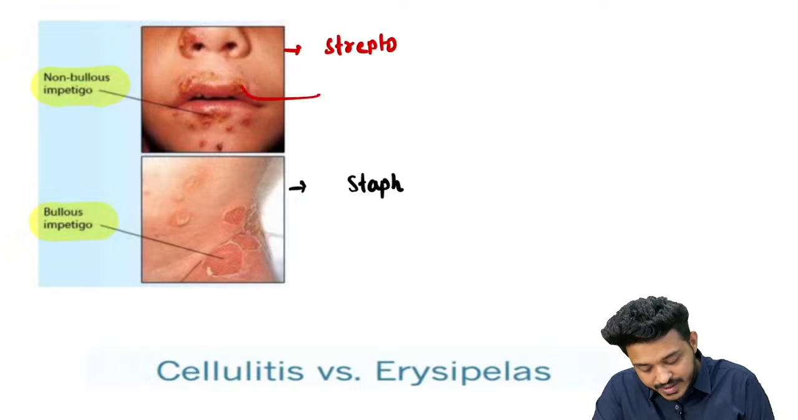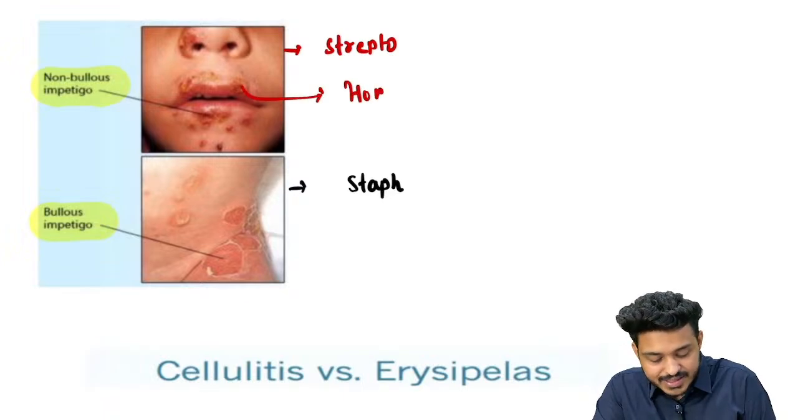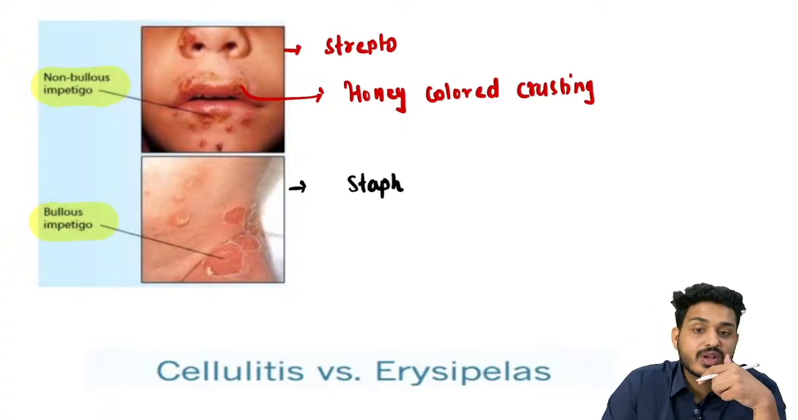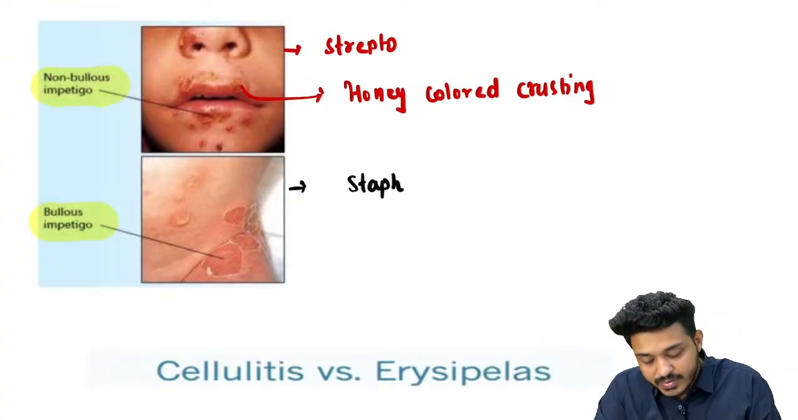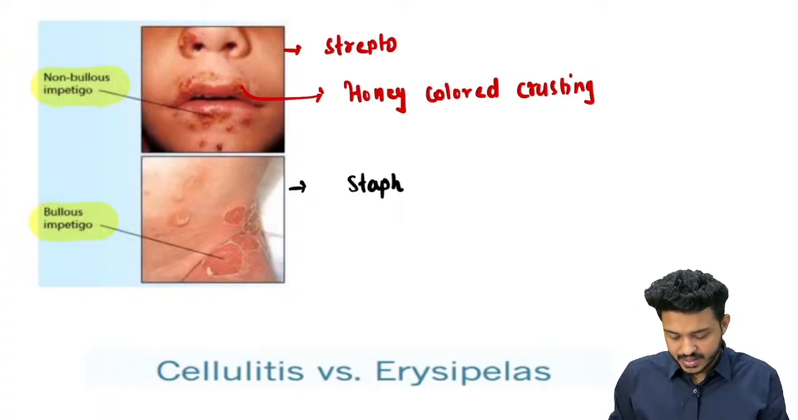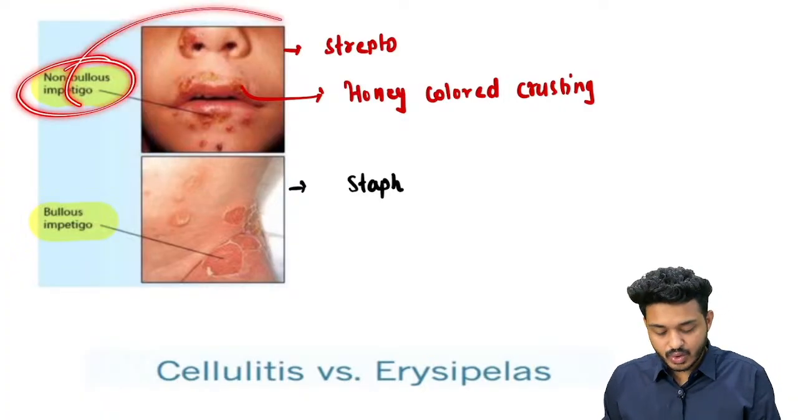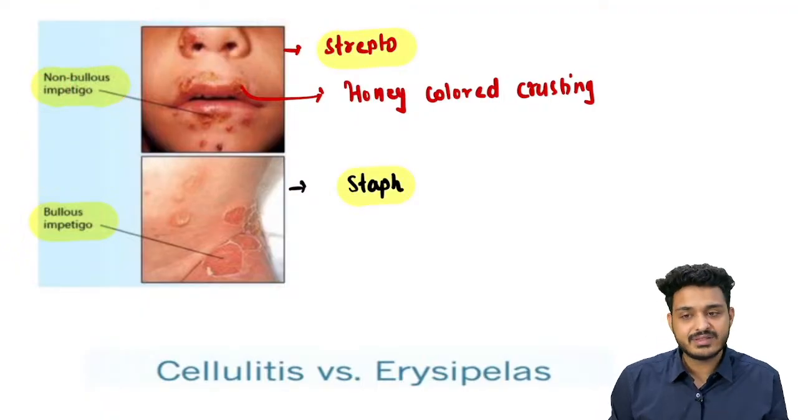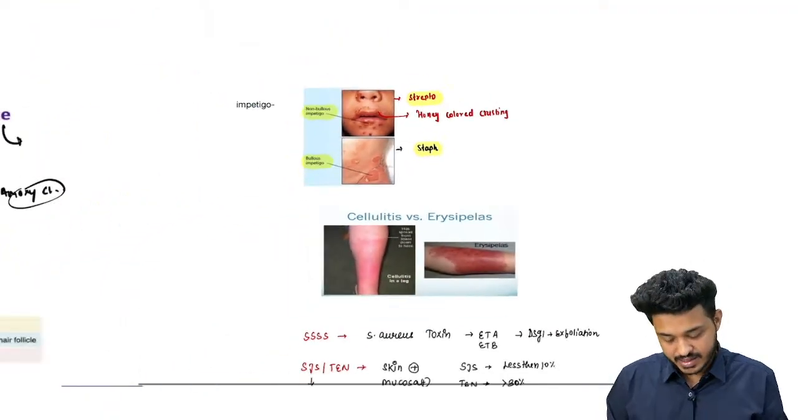Here you will find honey colored crusting, which is common in streptococcus infection, and this is a superficial epidermal infection. So after the lesion forms, this pus is going to come out and get dried up, and it gives a honey colored appearance. So this is a feature of non-bullous impetigo, which is due to strepto, whereas bullous is due to staph. This is the basic understanding, right?